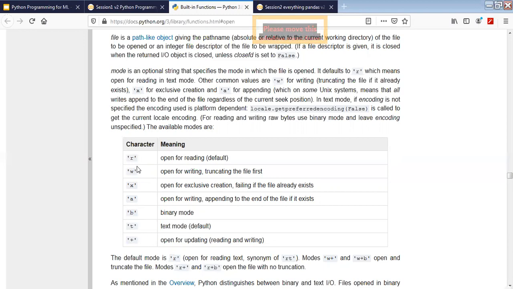What happens here is W means this file is open for writing, and text is going to be written in it. B means that whatever we are writing in that file can be binary. For example, if we are writing an image file, then we are going to use the mode B. Plus means it's for updating, but mostly you are going to get away with the W, because we are just writing text here.